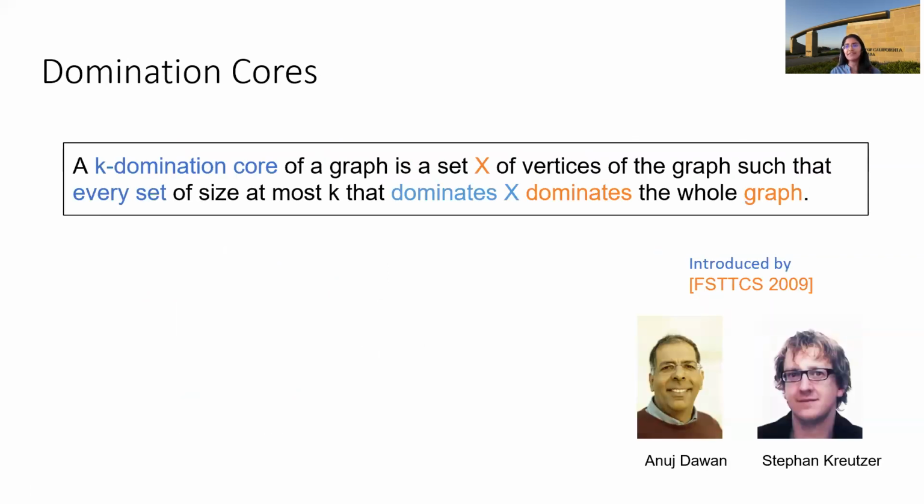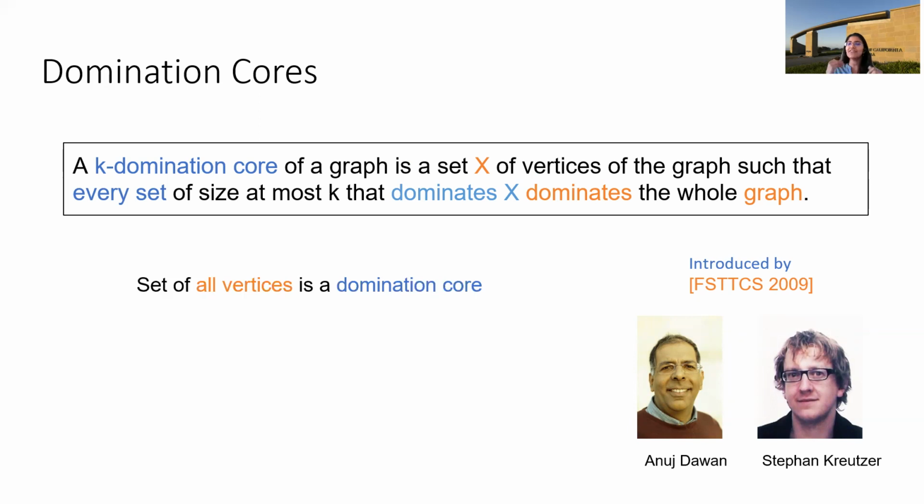For talking about dominating set, we need the notion of domination cores that we use for obtaining our algorithm. Okay, so this notion was introduced in 2009 by Anuj Dhawan and Stephen Kreutzer. So what is a K domination core? A K domination core of a graph is a set of vertices of the graph such that any set of size K that dominates this set dominates the whole graph. So, in some sense, just dominating this set is enough to dominate the whole graph. So, it's enough just to concentrate on this set and look for a dominating set of size at most k that dominates a domination core, right?